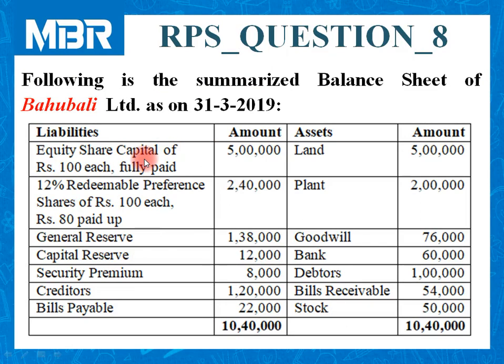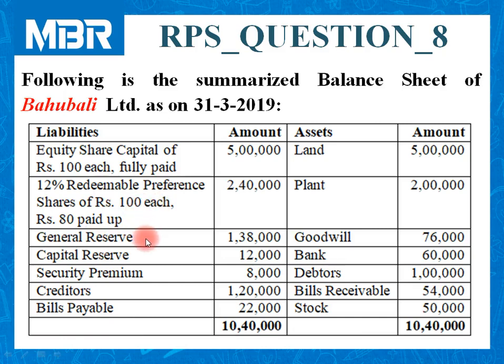On your screen, a balance sheet is given from Bahubali Limited as on 31st March 2019. On liability side of the balance sheet, equity share capital, 12% redeemable preference shares of rupees 100 each, rupees 80 paid up is given.